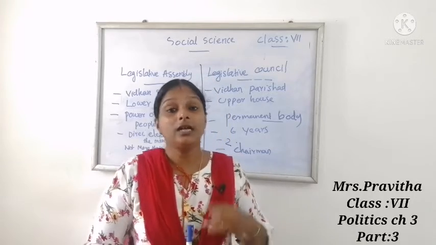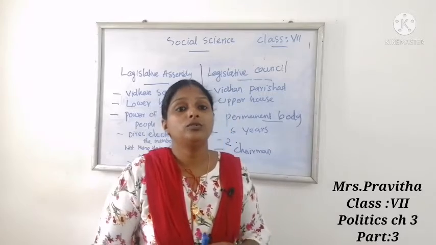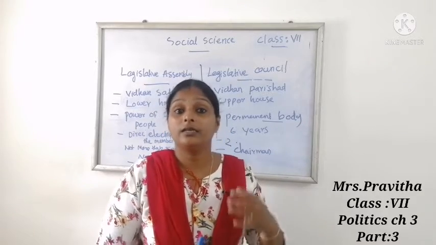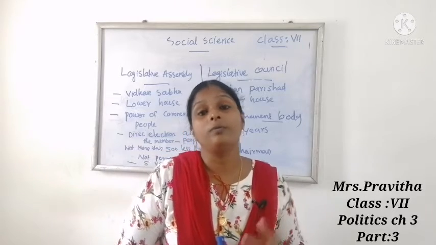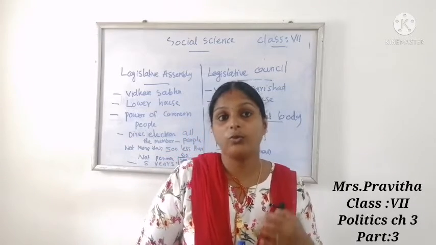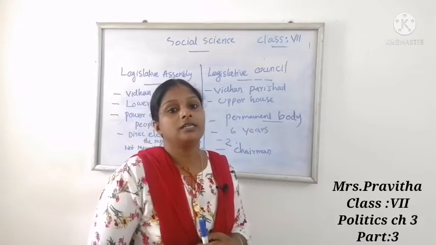These states have below 60 members. Then one of the biggest and most populated states, Uttar Pradesh, has 404 legislative assembly members. So I think children, it is clear.